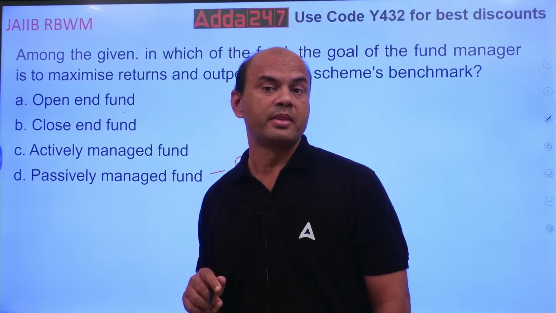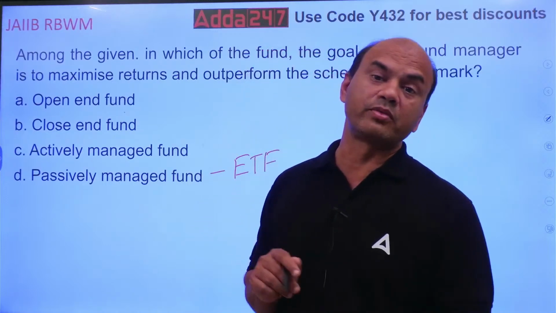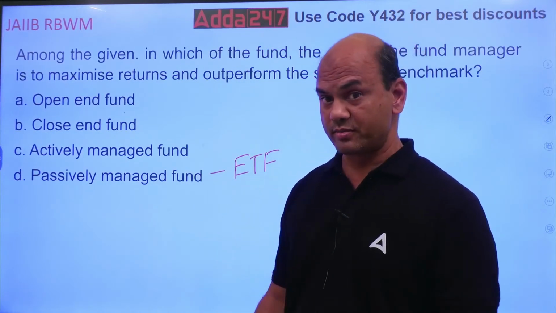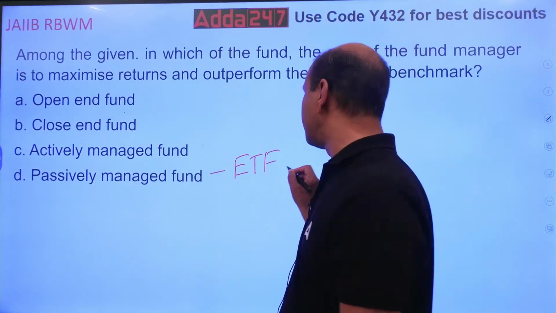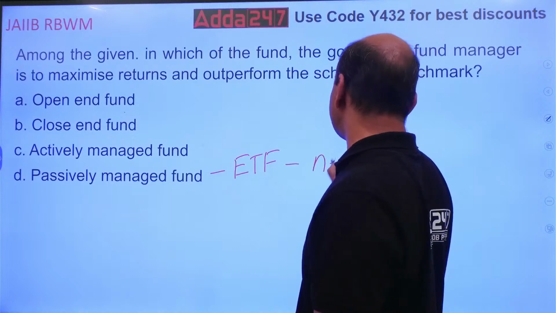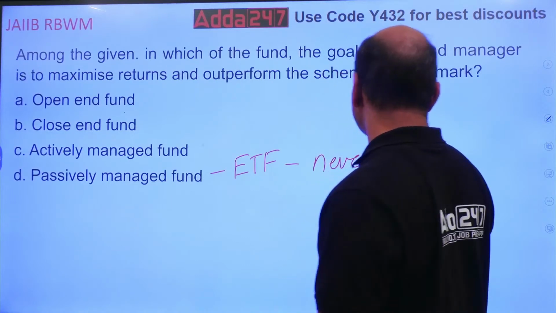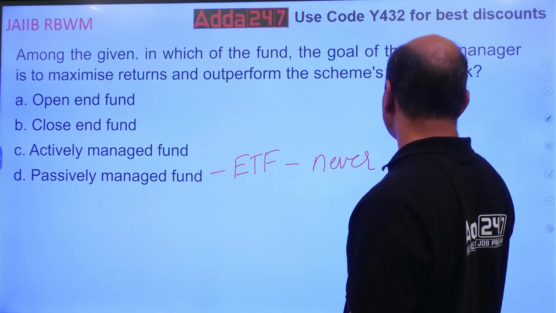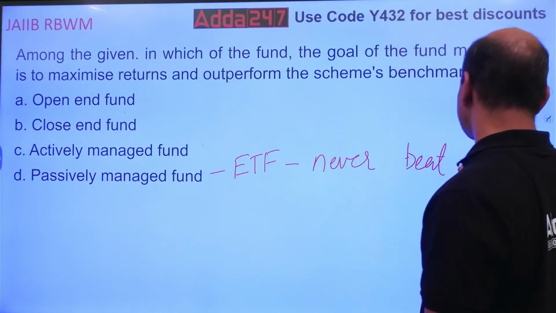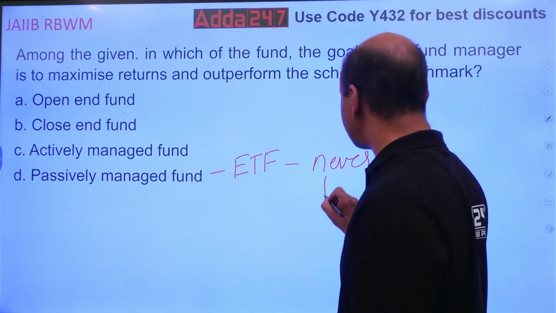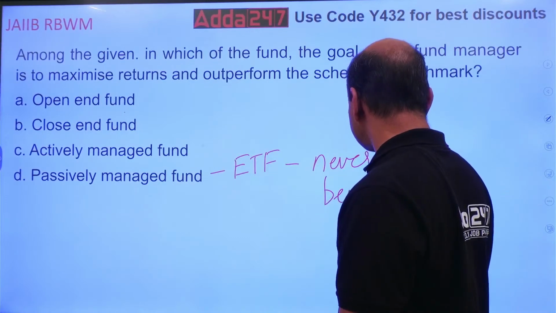So that is a passively managed fund. It will never outperform the Nifty. Outperform, or beat, a simple word I'll use: it will never beat the benchmark.